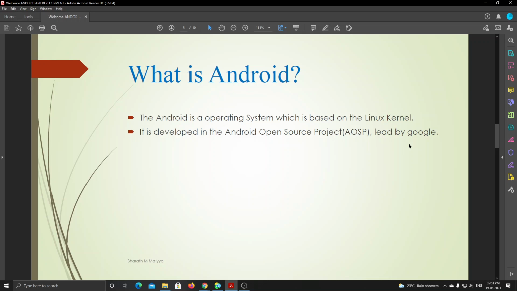Obviously, all smartphones have cameras. To convert that hardware component into software, like I want to convert analog to digital signals, I will be using the kernel.